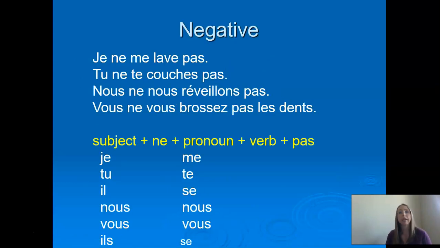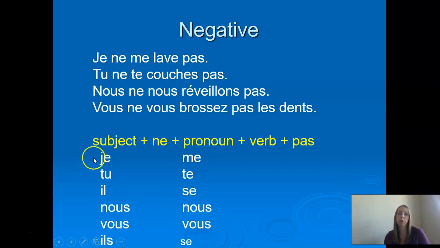Okay. What about the negative? What two words do we always need to make the negative? Ne and pas, right? Where have we learned always that we put them in the sentence? Around the verb. We have one extra piece here now, though, because we've got these me, te, se words. So we're going to do what we've always done. Put the ne, pas around the verb. The only new thing is these words here, me, te, se, etc., have to be the closest thing to the verb.